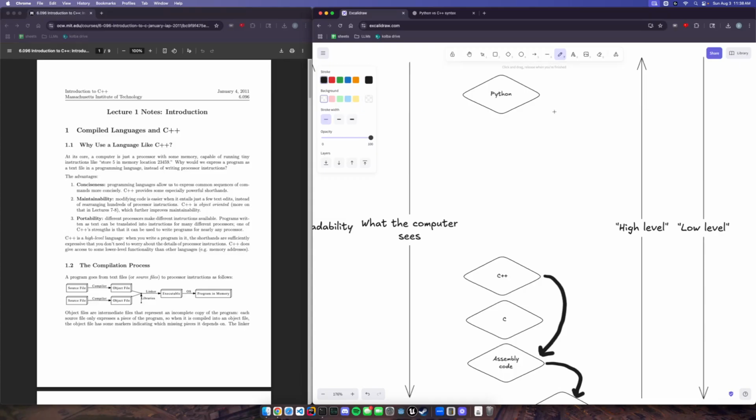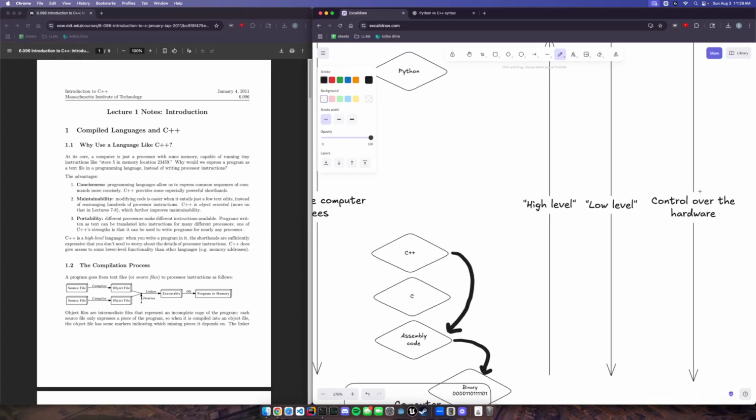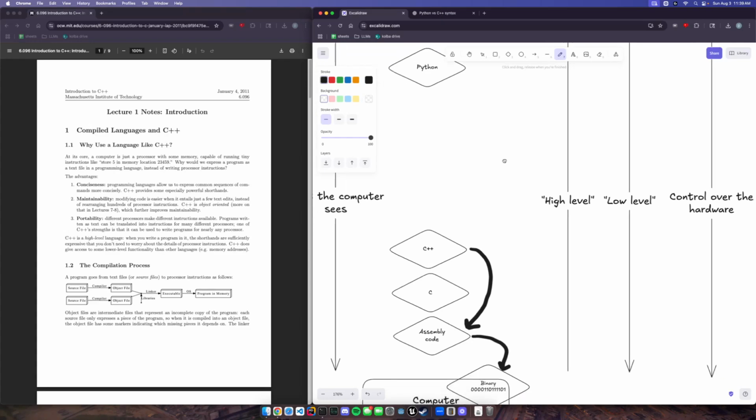Well, it turns out the more human readable you get, the more work the computer has to do under the hood to interpret the commands you're giving it. In some sense, you are giving up control over the hardware by using one of these more human-friendly programming languages.